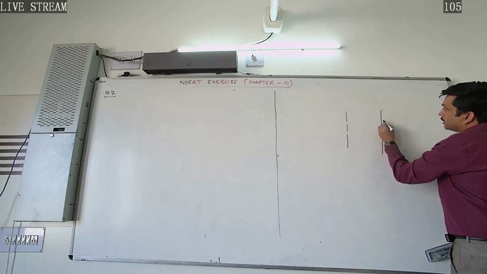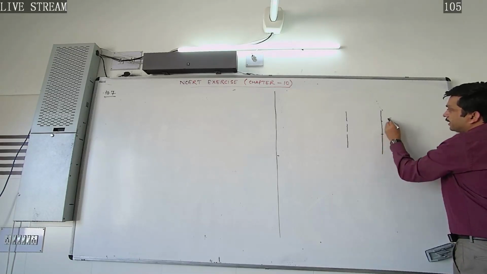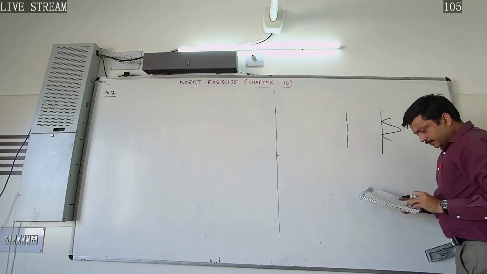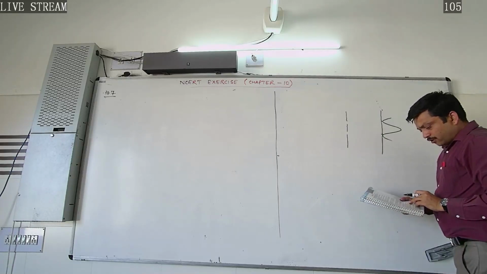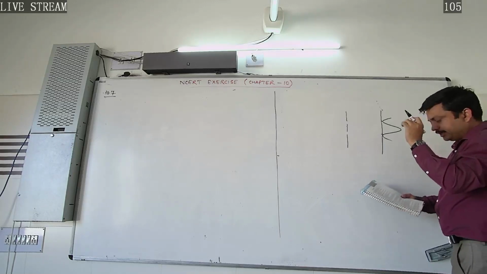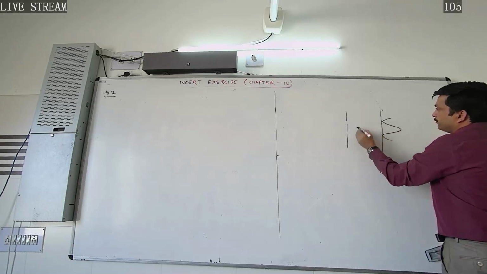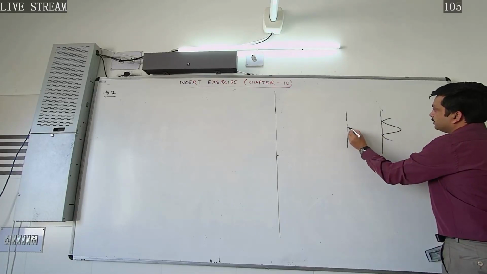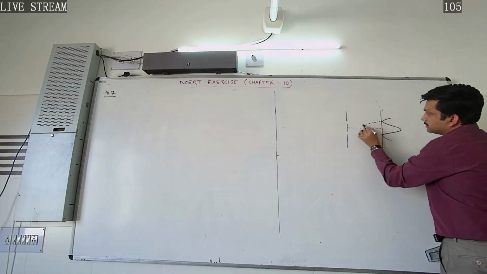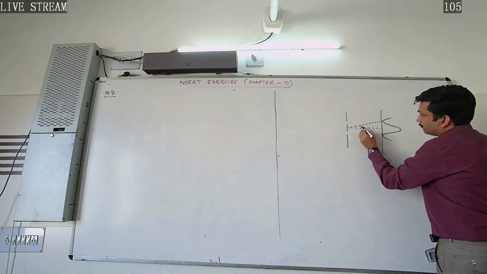Here we get the central maximum in this way. The angular width of a fringe is found to be 0.2 degree on a screen. So this is the center maxima.